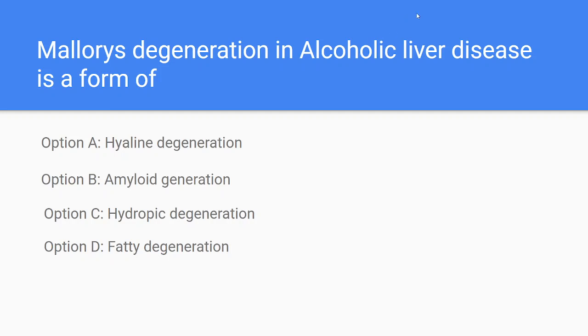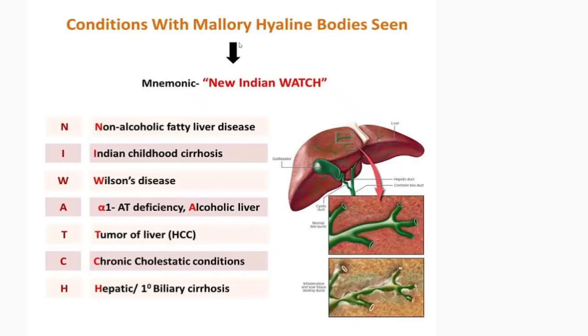Here in this alcoholic liver disease, what happens? Mainly in the hyaline membrane, the changes will take place. The Mallory bodies will be seen. The hyaline degeneration will take place. So here the answer is hyaline degeneration. In this scenario, what happens? Mainly this Mallory hyaline body is seen with these main conditions.